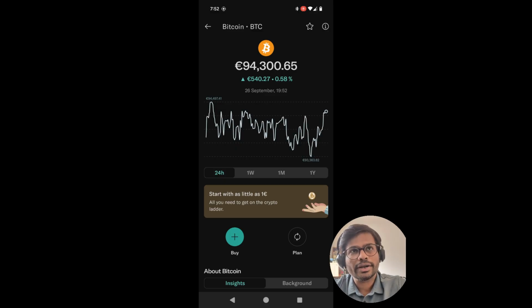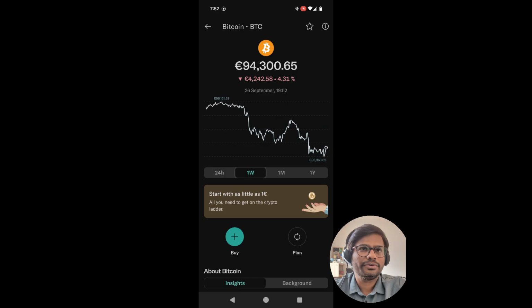Currently it is trading around 94,300, and overall the one month performance is pretty sideways, and in a year it gave 60% return. This is basically an overview of Bitcoin. Market cap is 1.88 trillion, and I'm just about to buy, and yeah, I'm trying to buy here.